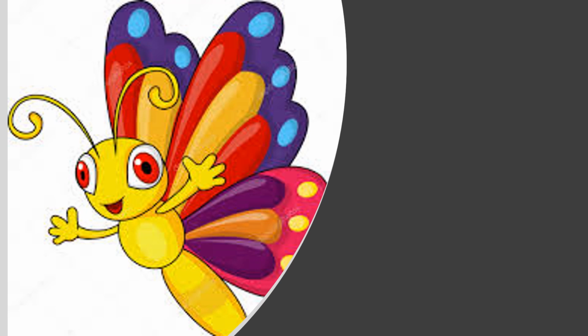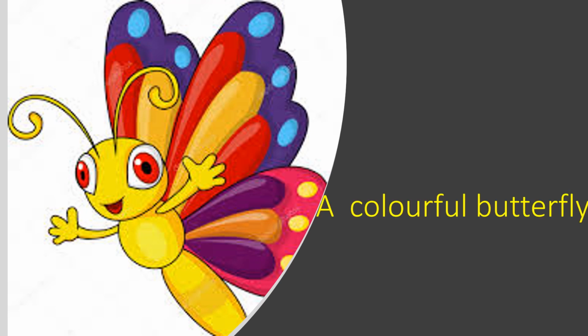Now look at this butterfly. What word comes to your mind when you see it? A pretty butterfly, a lovely butterfly, and also a colorful butterfly. Butterfly is so pretty and colorful.